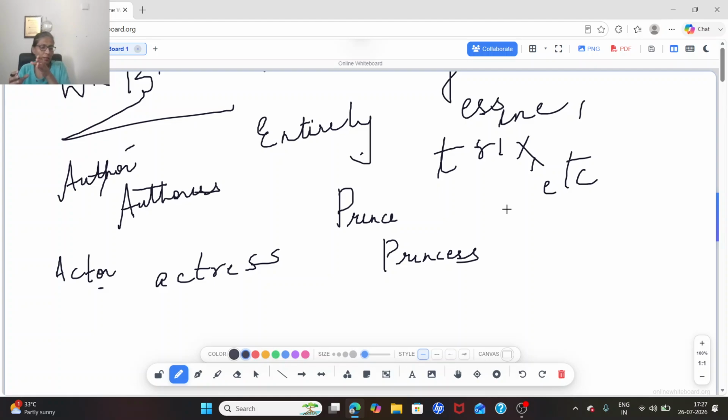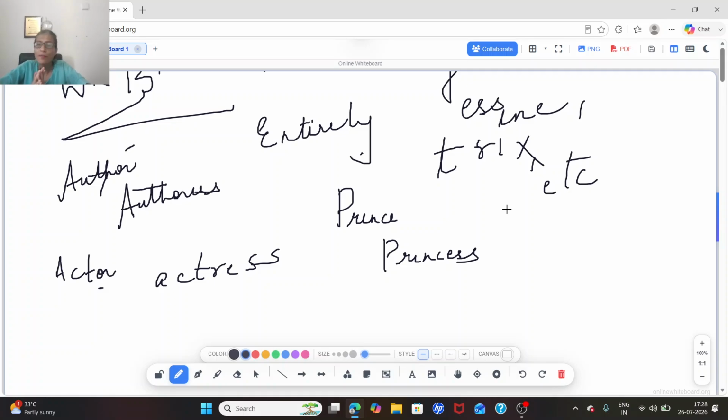Then the next is Zar. Fine. I will simply add ina: Czarina. Some of the words you have to remember. You simply have to learn the words. There is no rule behind them, but you have to learn. So whenever the test is there, you can have simply a list of the words. We'll just give you the list. You can simply learn.